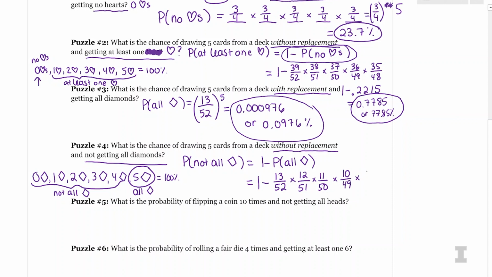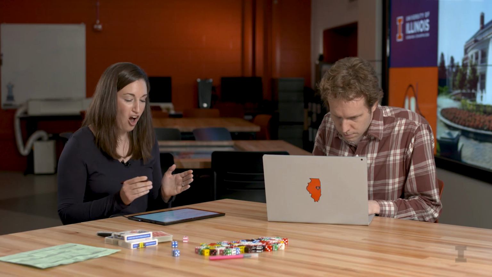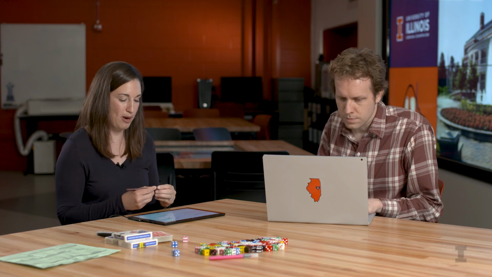And for the fifth one, I have a 9 out of 48 chance of getting another diamond. So you can see these special cases are complicated if we don't use the complement. And then the without replacement also makes it a little complicated too, because we have to think about the probability given that an event already happened, and that event does influence our next probability. So are you ready for the answer, Wade?